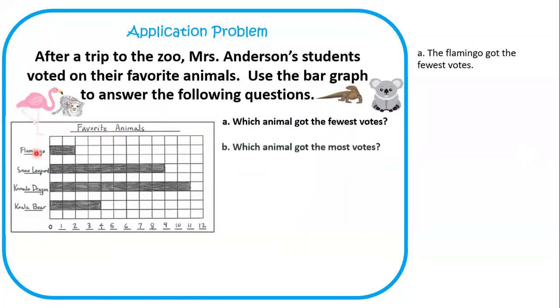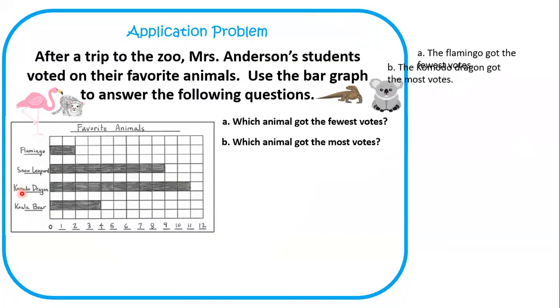Ready? Next one. Which animal got the most votes? How do we know which one has the most? Well, I know which one has the longest line, kind of like when we draw our tape diagrams. Whichever one is the longest line is the most. So I think what it looks like to me on this bar graph is the Komodo dragons got the most votes. And I put that into a sentence. The Komodo dragon got the most votes.